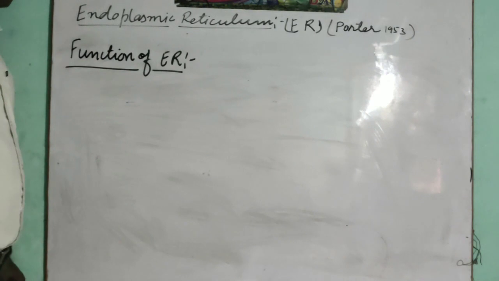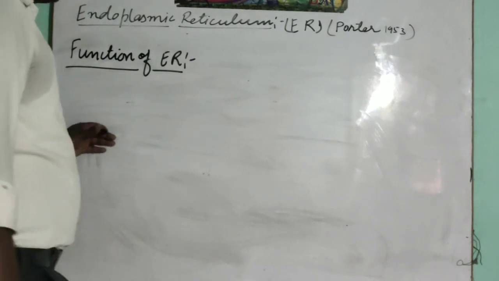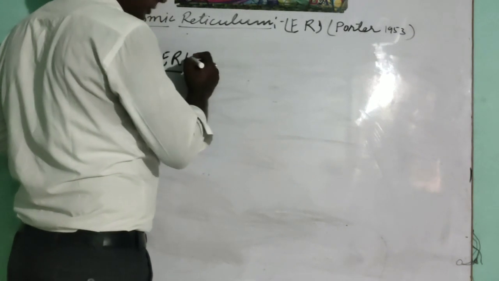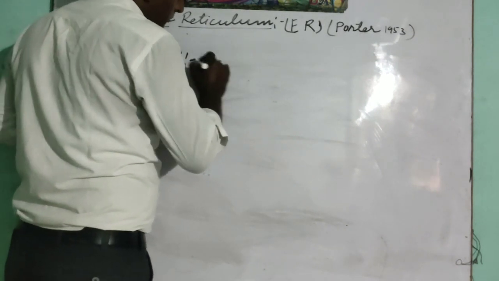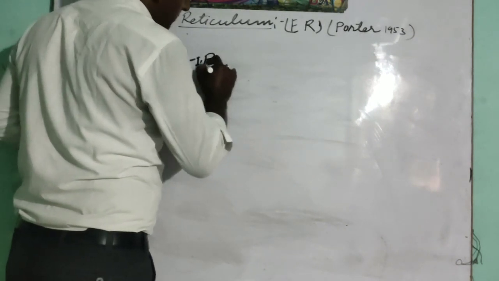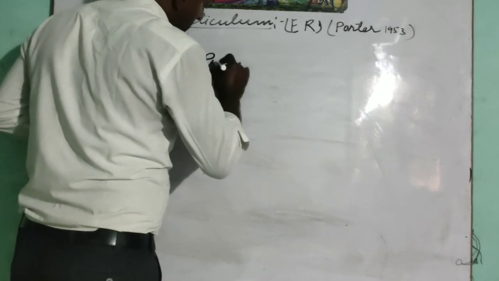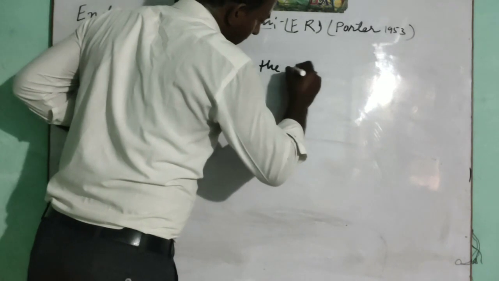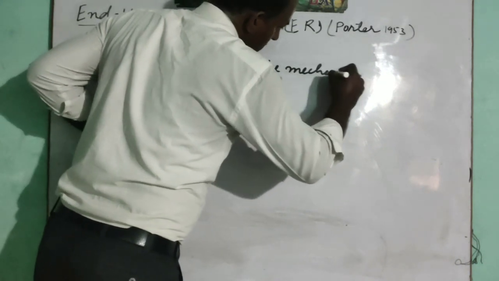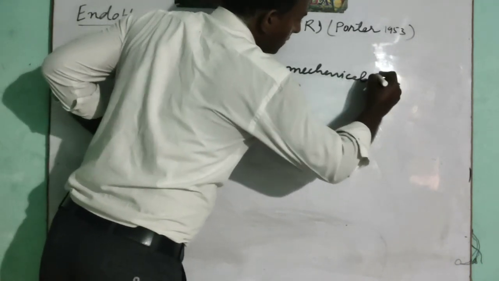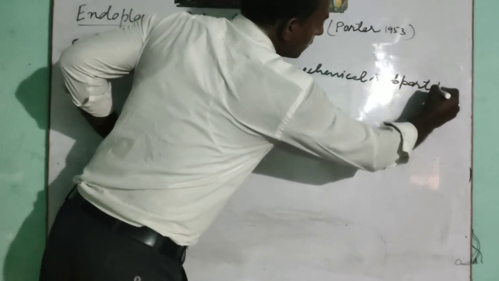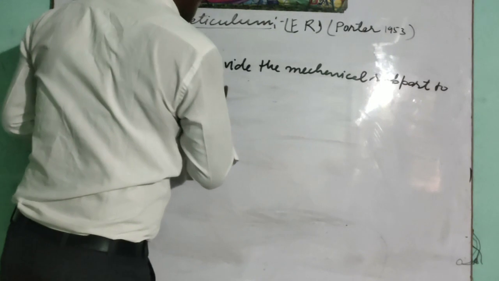One by one we will write, point wise. The endoplasmic reticulum provides the mechanical support to the cell.